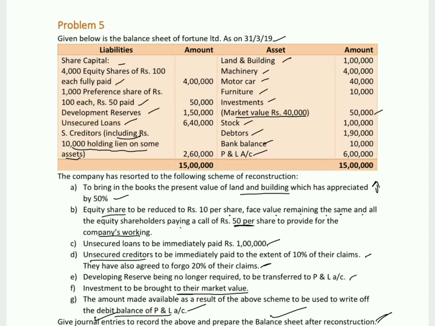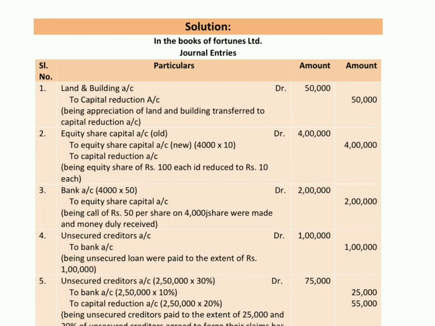Let us look into the first point. To bring in the books the present value of land and building which has been appreciated by 50%. What is the value of land and building we have in the balance sheet? If you calculate 50% of the value, you will get 50,000. So this appreciated value of 50,000 we will consider in the books of Fortune Limited.